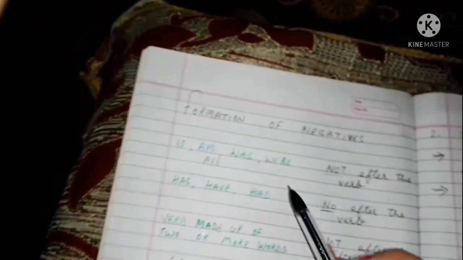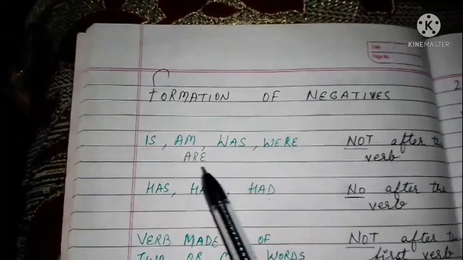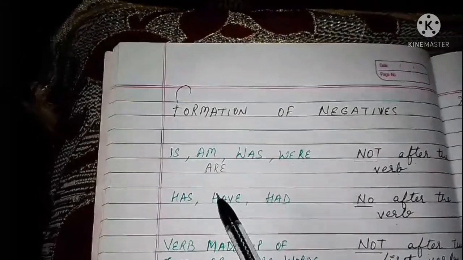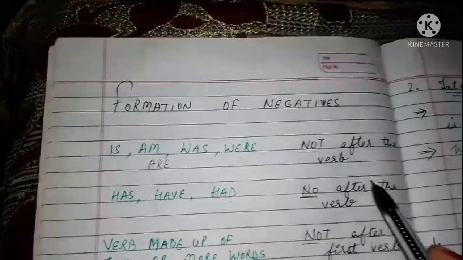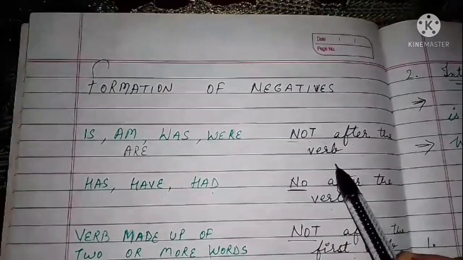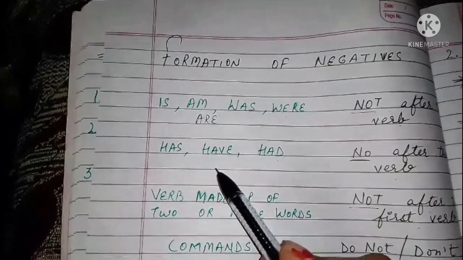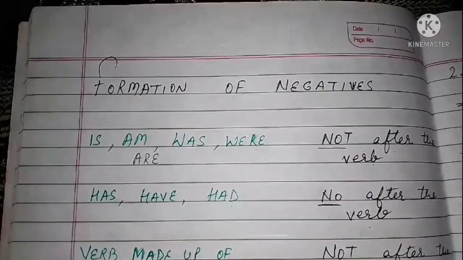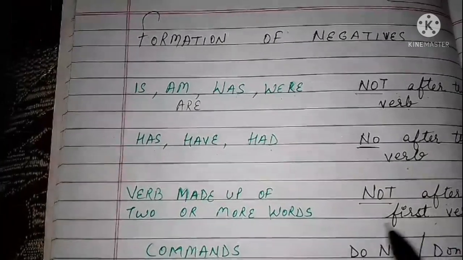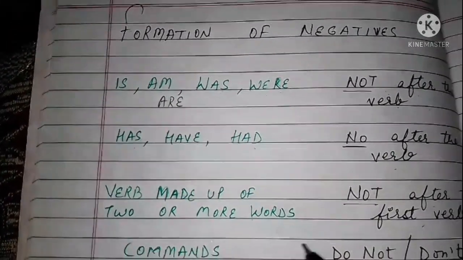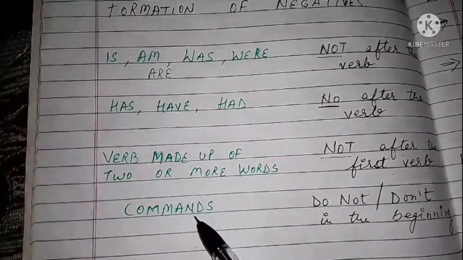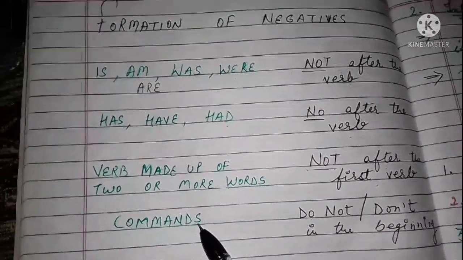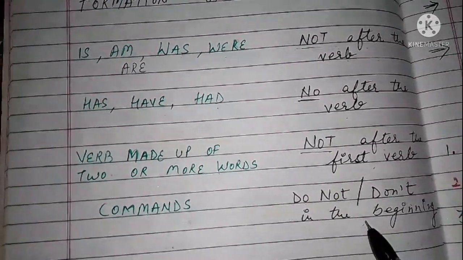So here's a recap. Formation of negatives. If we have is, am, are, was, and were, then we put not after the verb. And if we have has, have, had, we put no. When the verb is made up of two or more words, we put not after the first verb. And if there is a command or imperative sentence, we use don't or do not at the beginning of the sentence.